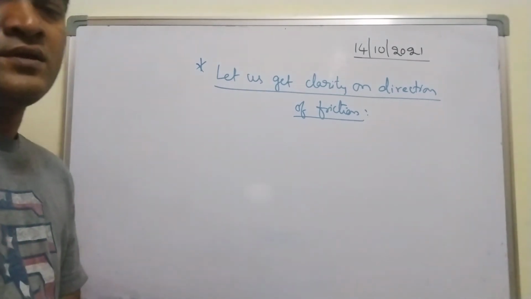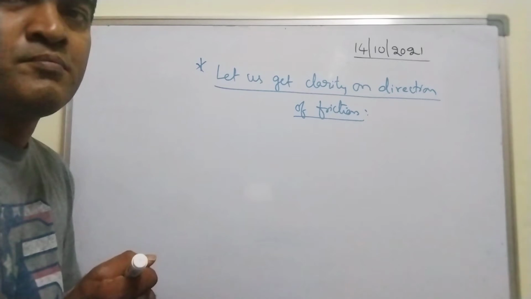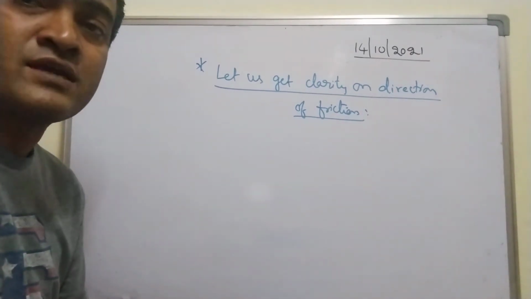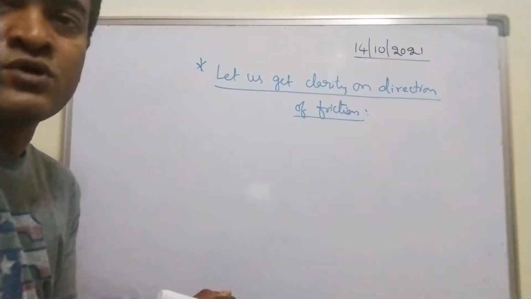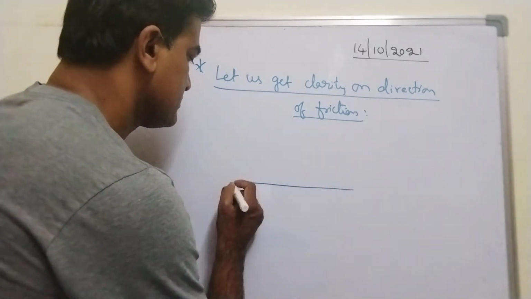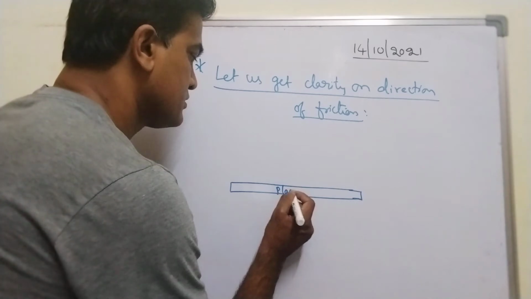Let's see. For example, I have a plank. Plank means a piece of wood, like this. I have a plank. This is a plank.